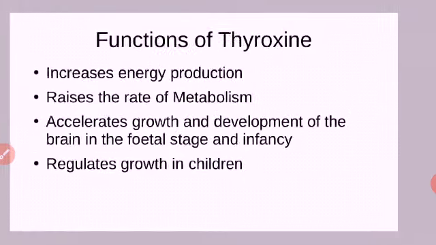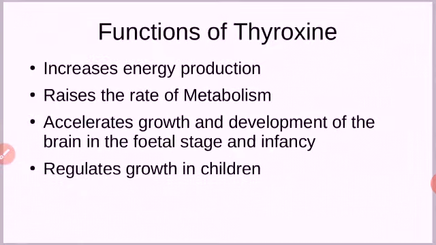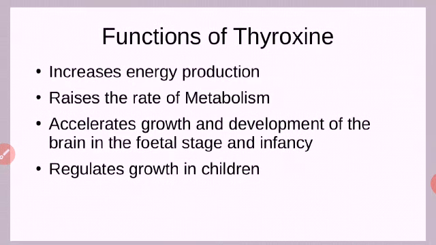In children, growth is mainly based on thyroxine. For growth, food is required, and hormones are also very important. If there is no proper thyroxine, growth of the children will be affected. These are the main functions of thyroxine.